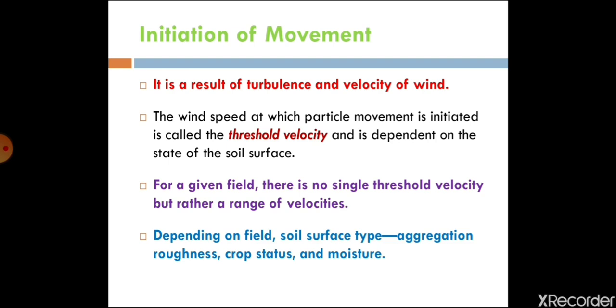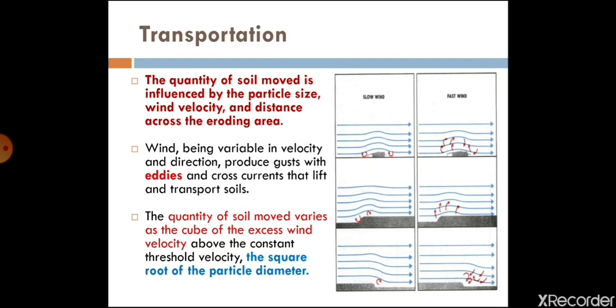Apart from this velocity, wind erosion is also affected by the surface type, whether the surface is rough, whether a crop is there on the field or not, and how much moisture is available, whether that moisture is able to hold the soil particles or not. That is the adhesive property and cohesive property of the soil.